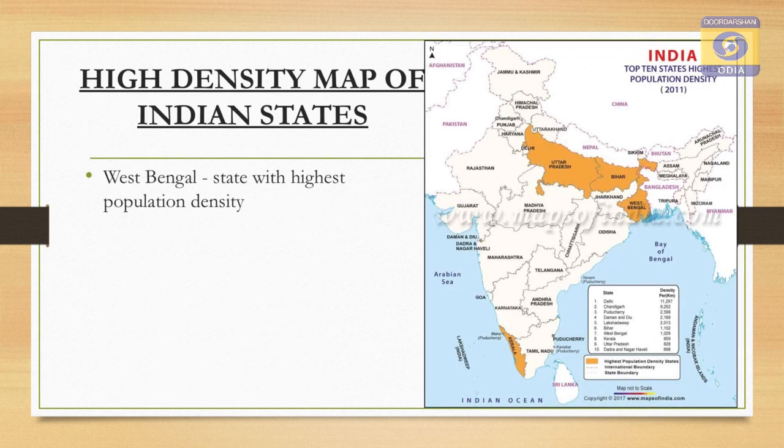Here in this map, the high density state of India is West Bengal, which has the highest population density as per the 2011 census. Next, the low density states of India. The lowest density state is Arunachal Pradesh, which has only 17 persons per square kilometer.